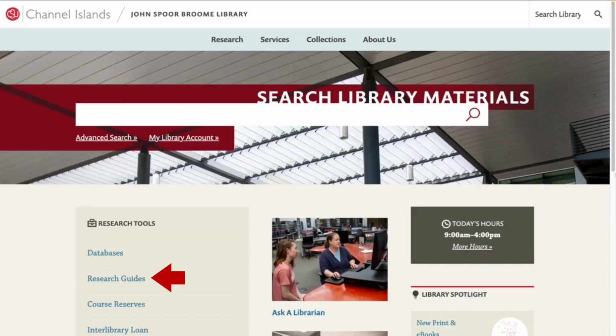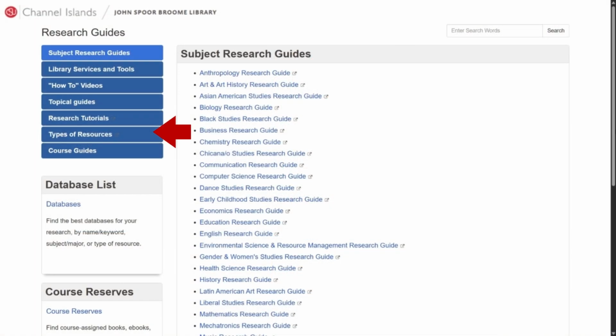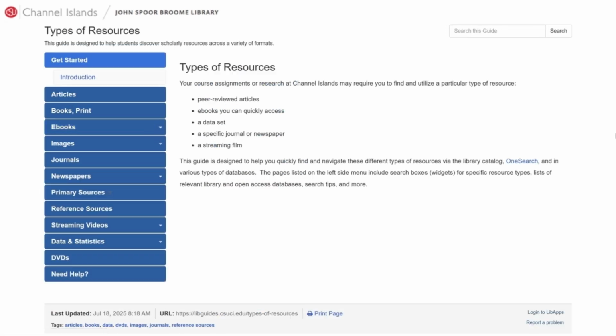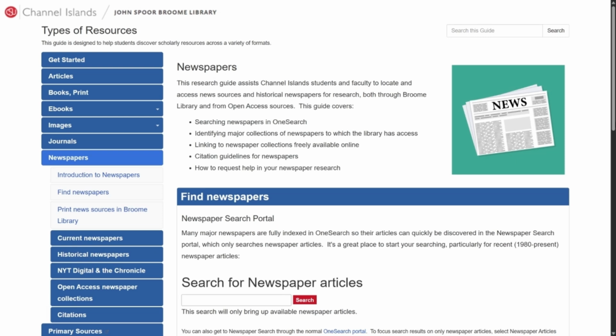For more information on searching newspapers, go to the library homepage. Click the research guides on the left side of the screen. Use the left tab menu to click Types of Resources. Then again, click the Newspapers tab. This guide features helpful information and resources on searching newspapers.